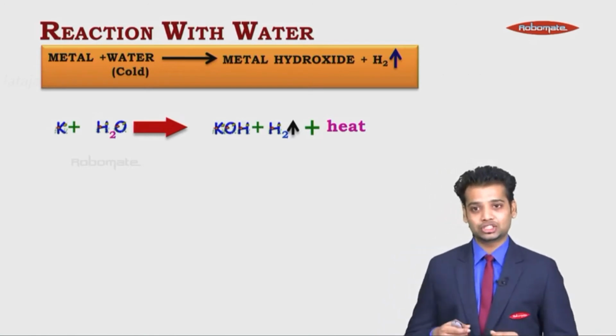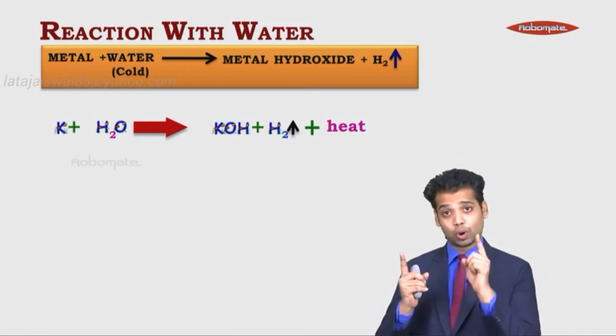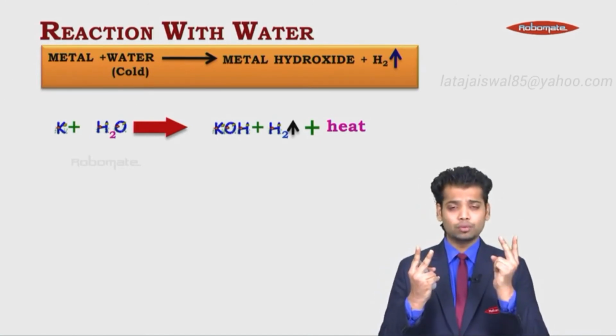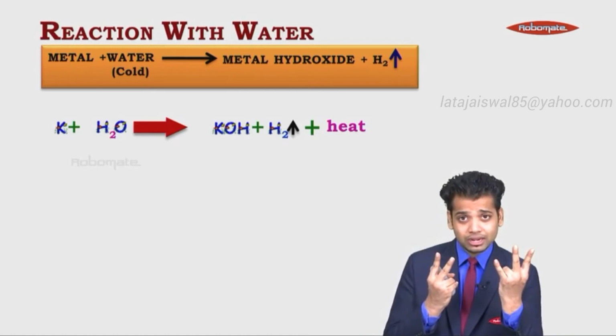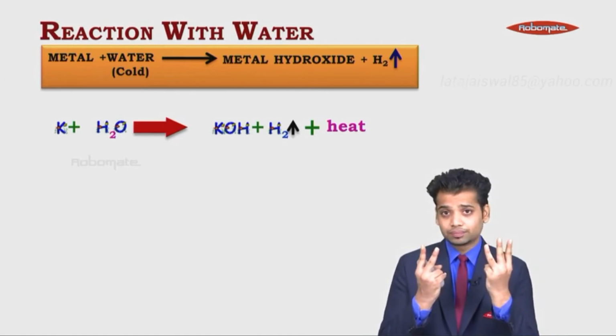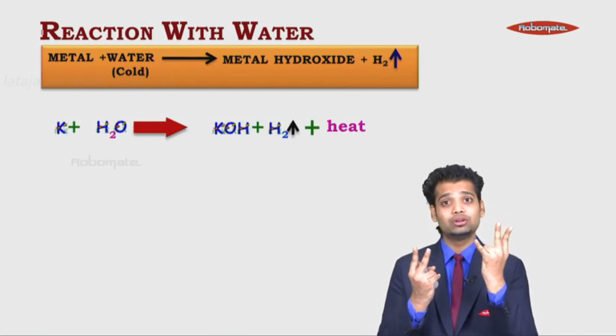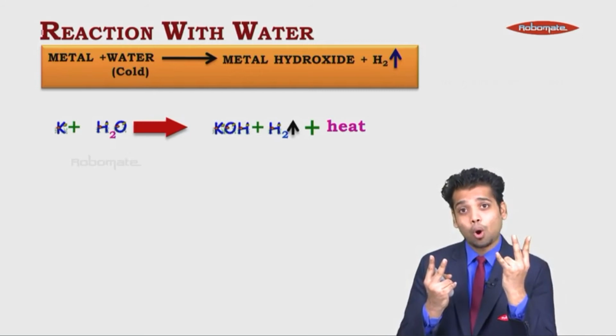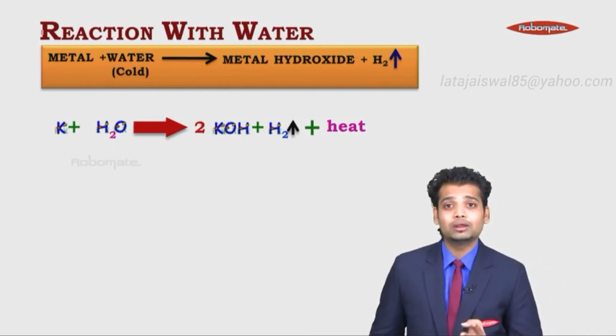Let's balance the reaction. K is 1 on the left hand side, K is 1 on the right hand side. H is 2 on the left hand side, wait a second, 3 on the right hand side. Now how do we do this? This is not your normal 2-3 reaction. This is your 2 plus 1 reaction. So what do you do to this 1? This odd K, odd H, you just multiply it by 2.